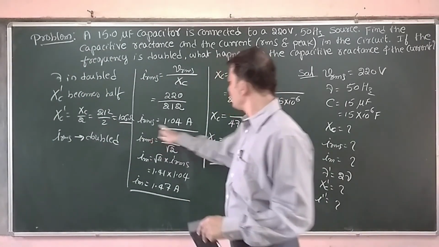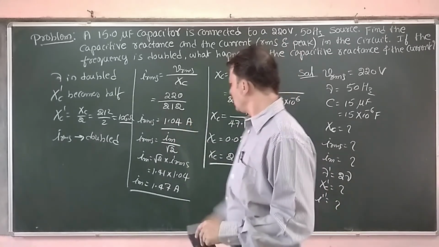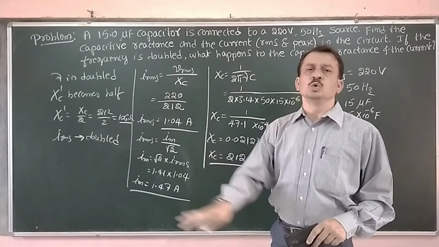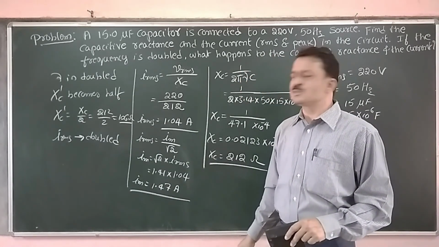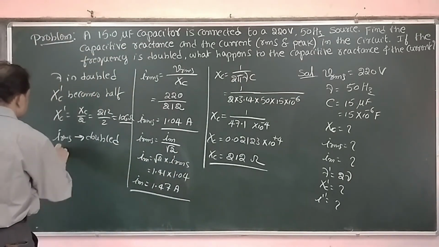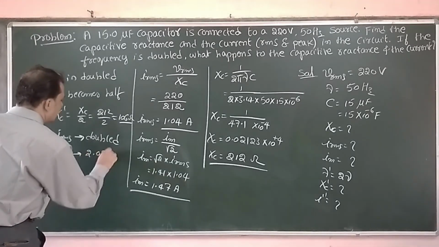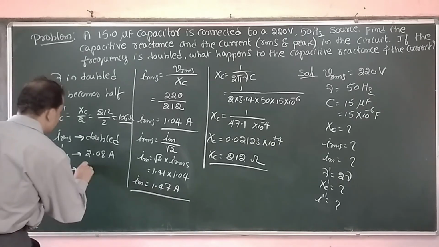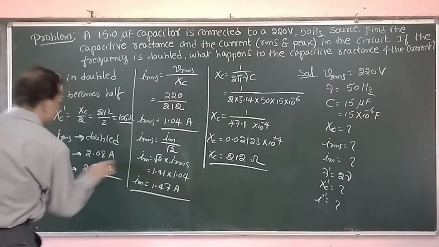That means IRMS becomes 1.04 into 2, that is 2.08, and peak value becomes 1.47 into 2, that is 2.94 amps. So therefore the new value of IRMS, that is IRMS dash, becomes 2.08 amps, and the peak value dash becomes 2.94 amps.